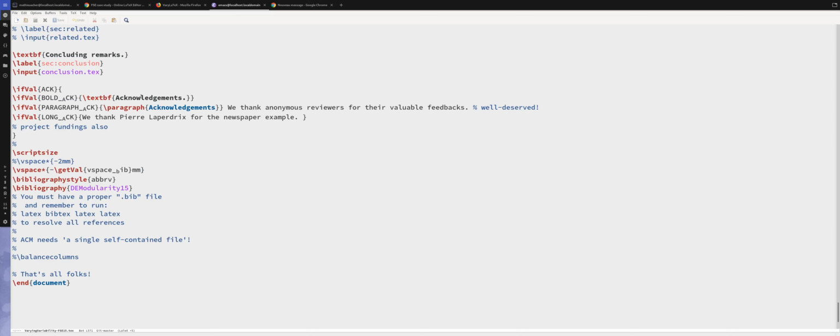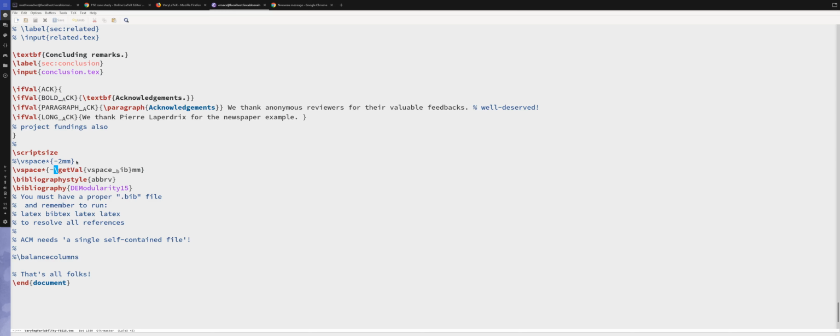And of course, depending on the options here, you get different LaTeX code, and it has an impact potentially on the page limit. And you can do that actually also for VSpace. For instance, here, the VSpace bib in millimeters has a negative value, so it can be -2, -4, -1, depending on the way you want to do that. And actually, VariLaTeX will use these options to generate different documents. And we can do that also for the footnotes here.